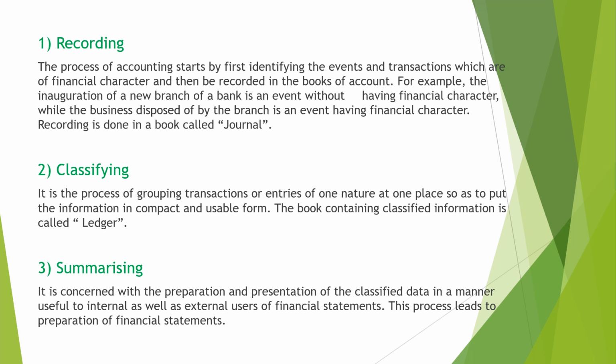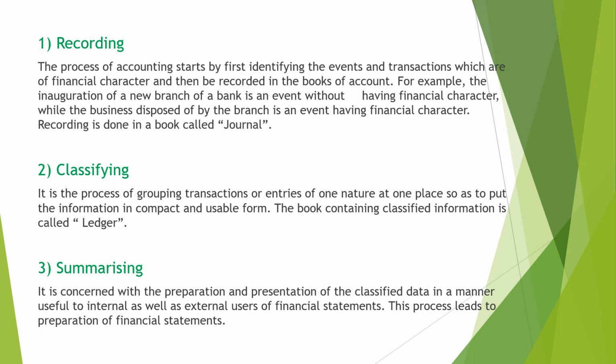The process of accounting starts by first identifying the events and transactions which are of financial character and then recording them in the books of accounts. We have already said that only monetary items will be included in accounting. Therefore, we have to identify the monetary transactions first. Then after identifying the transaction, we have to record it in the book called journal. That is the first book of accounts.